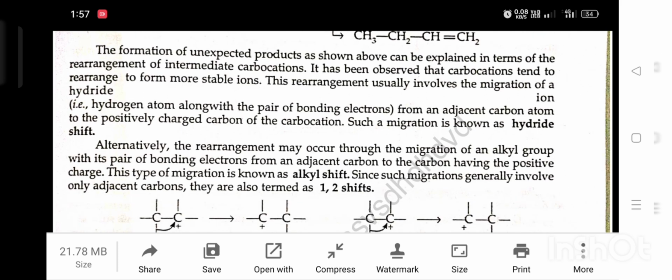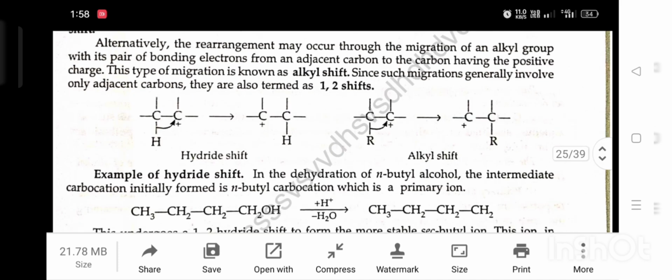Alternatively, the rearrangement may occur through the migration of an alkyl group, with its pair of bonding electrons, from the adjacent carbon to a carbon having the positive charge. This type of migration is known as alkyl shift. Since such migrations generally involve only adjacent carbons, they are also termed 1,2 shifts.